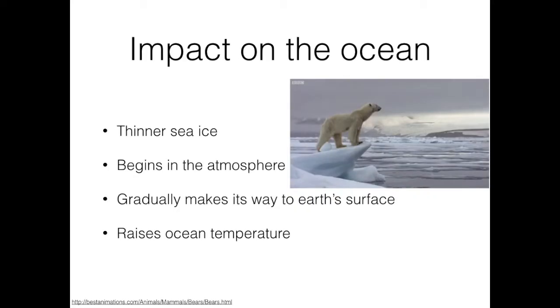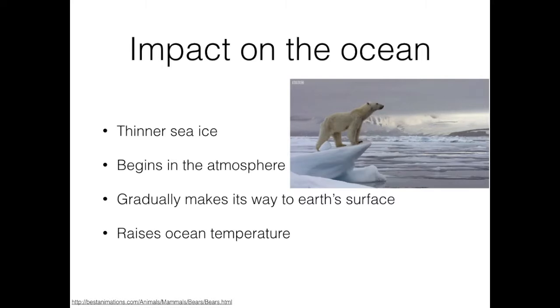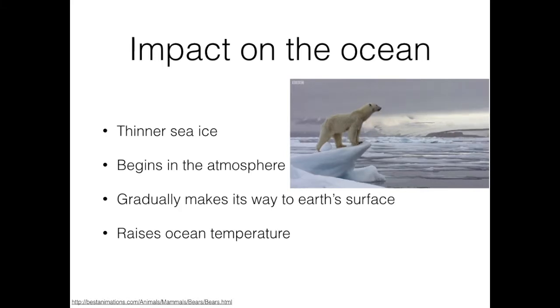The way the Arctic oscillation works is the opposite of the phenomenon El Niño. The AO starts in the atmosphere and then makes its way to the Earth's surface. It has been causing the ocean to have a thinner sea ice, which in turn affects organisms in the Arctic ecosystem because their homes are being deteriorated. More details about this will be provided later. Now let's talk about water.